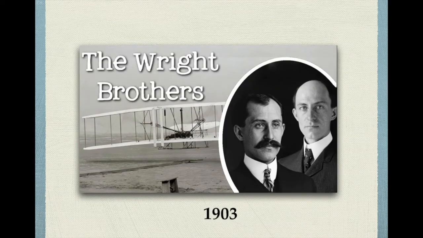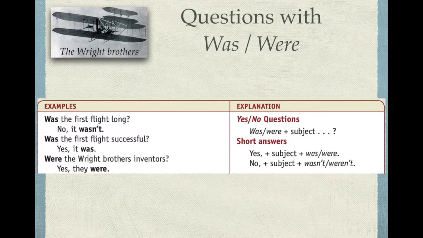Last week we were talking about inventions, and here we have the Wright brothers. These two guys invented the airplane in 1903. And I'm going to use some examples about them to explain the topic. We have yes/no questions, okay? Questions that you only answer with yes or no. And we have the formula here.